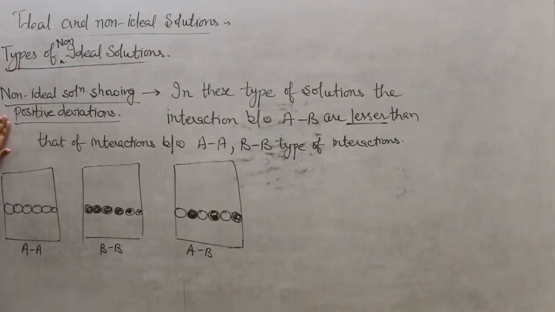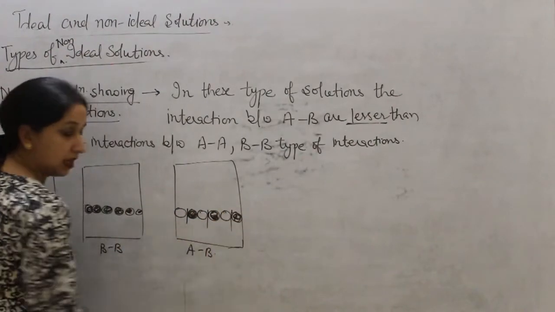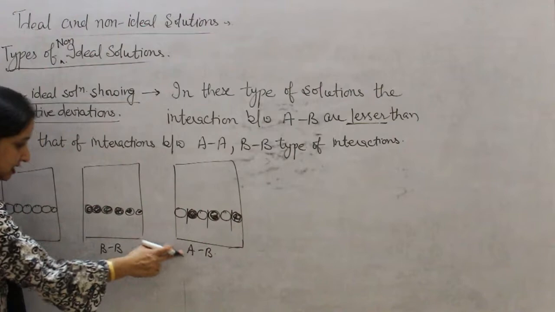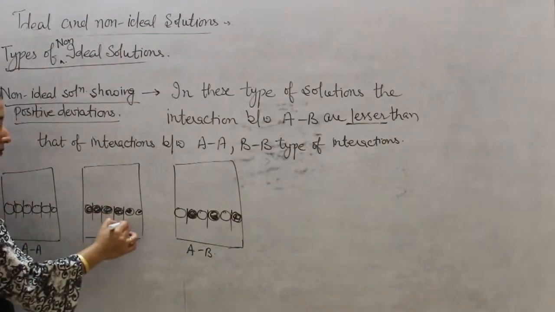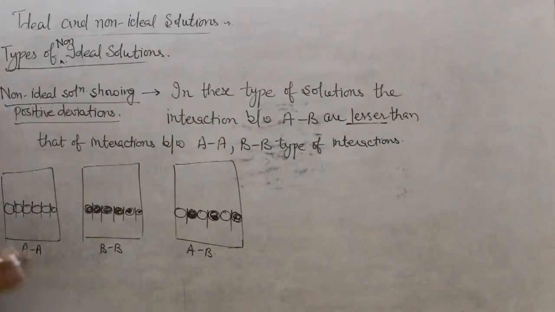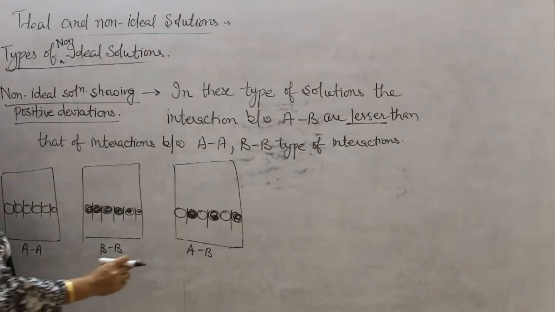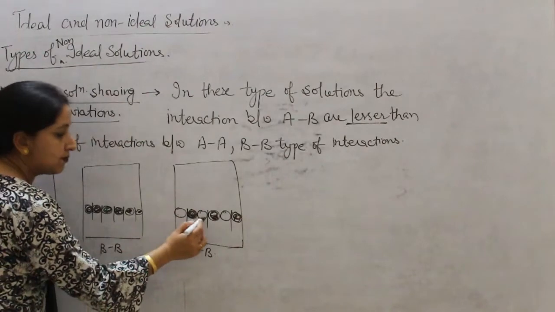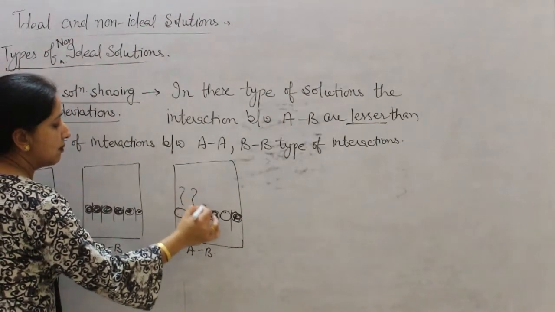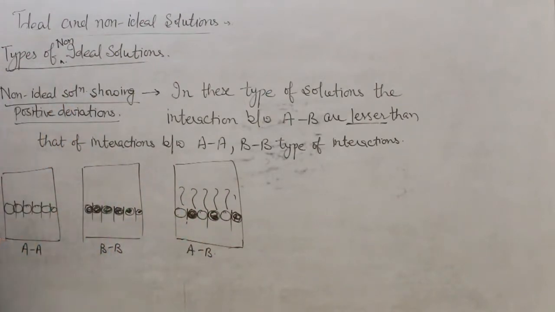So according to the definition of positive deviation, the interaction between these two components AB are lesser than that of AA or BB type of interaction. So when we heat these solutions, we will notice that because of lesser interaction, these particles will evaporate easily, because here the intermolecular forces are weaker.